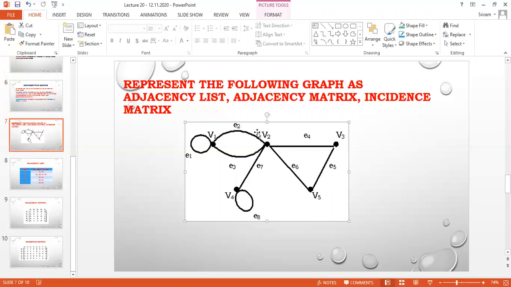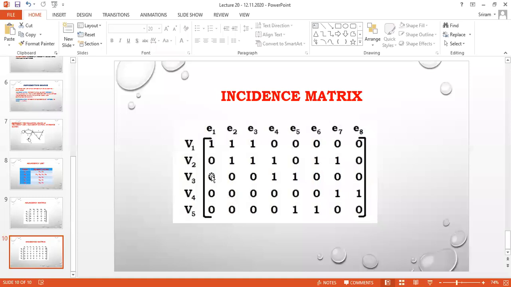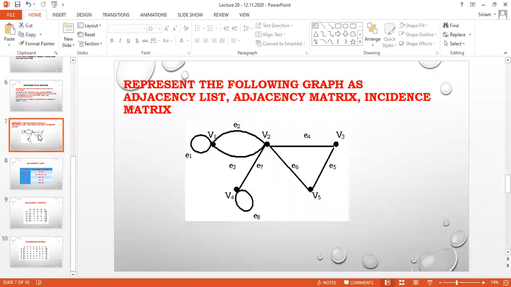Take V2 and check how many lines. E2 is going, E3 is going, E7 is going, E6 is going, and E4 is going. So take only those numbers. So V2: E2, E3, E4, E6 and E7. In the same idea, you have to check for all the vertices.